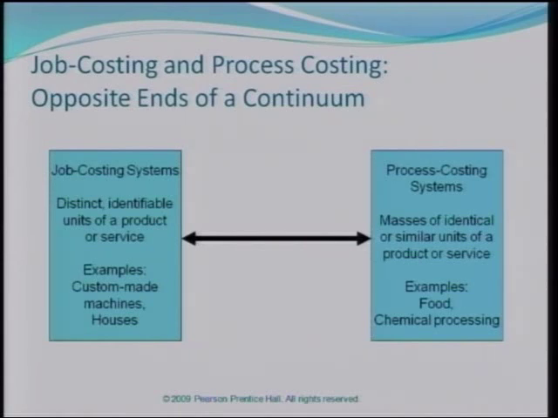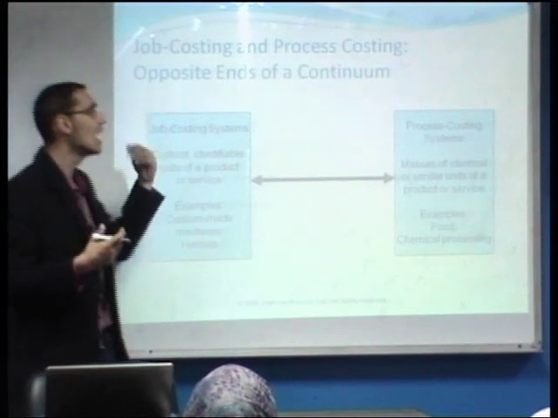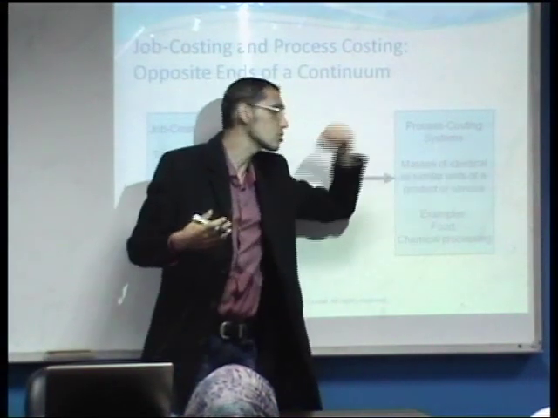Of course, as we said in Cost Accounting 1, the best way to think of job costing and process costing is to think of them as two ends of a continuum. We have on one end the job costing system, and on the other end the process costing system.